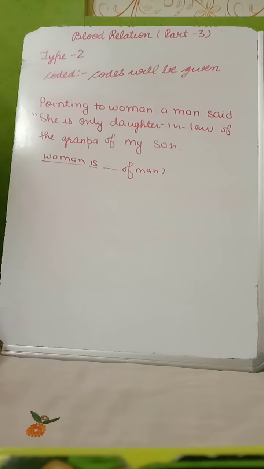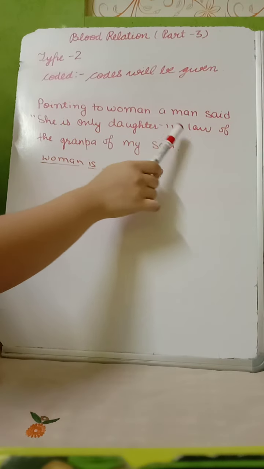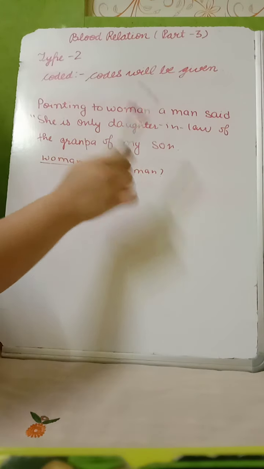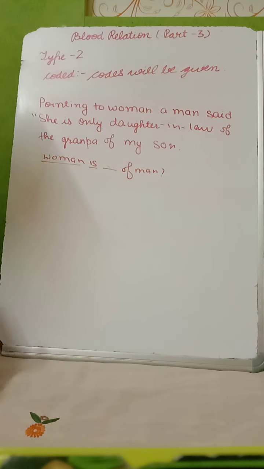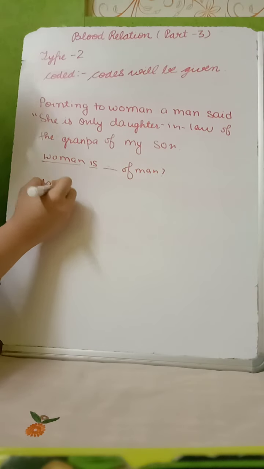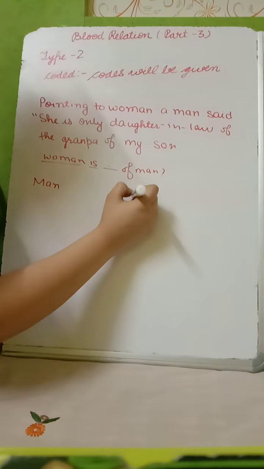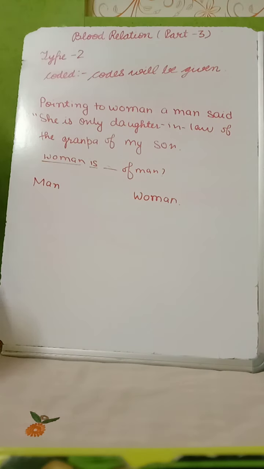Now you can see the next question. Pointing to woman, a man said, she is only daughter-in-law of the grandpa of my son. In these like questions, first we put the person who is saying. Here man is saying, so we will write here man. And saying about whom? He is saying about woman, so we will write here woman. Now in these like questions, we make some phrases relating to of.